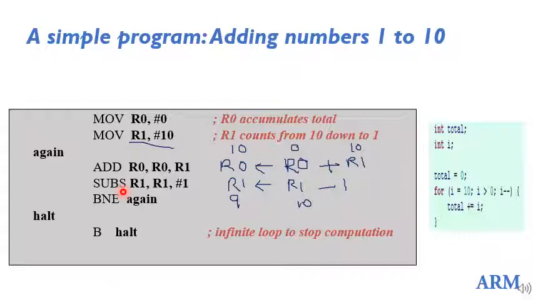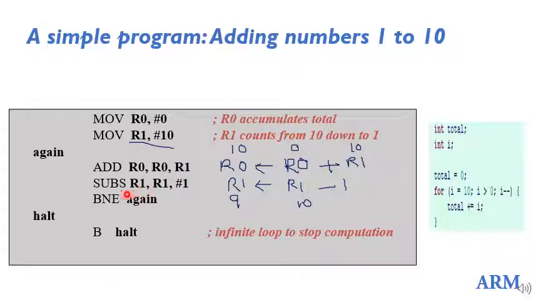But just for understanding, this is SUBS, that is subtract along with updating the status flags. So this will subtract 1 from R1, store it in R1, and also affect the flags.